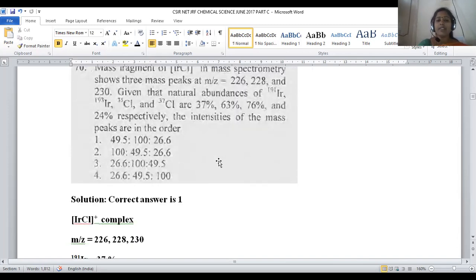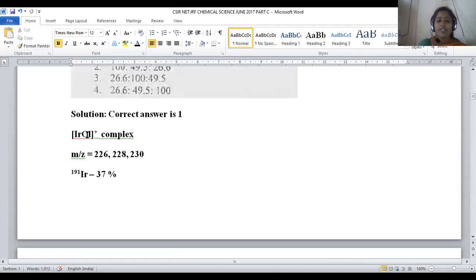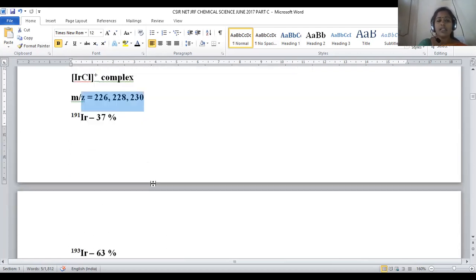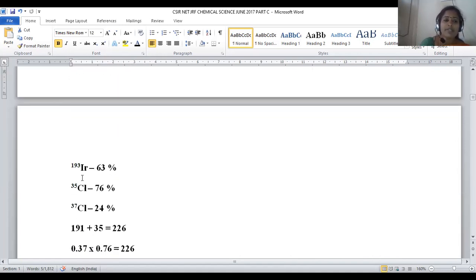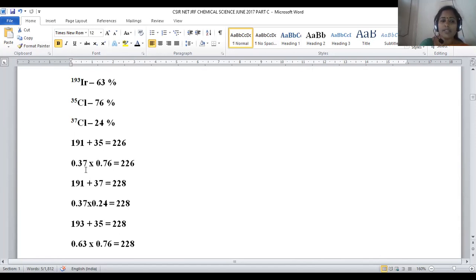For this iridium chloro complex, three M by Z values are given: 226, 228, 230. Let us see what kind of combination gives these values. Iridium 191 natural abundance is 37, 193 is 63, chlorine 35 is 76, chlorine 37 is 24. These are the natural abundances.